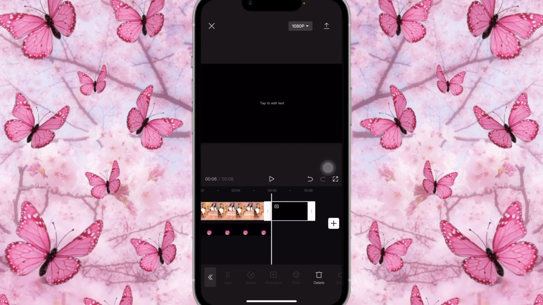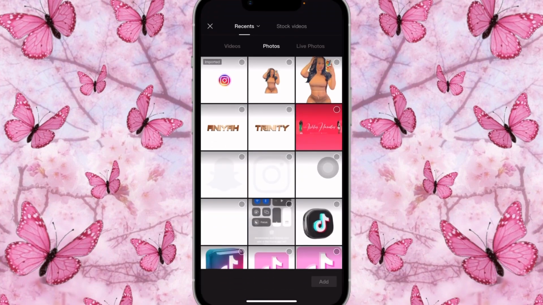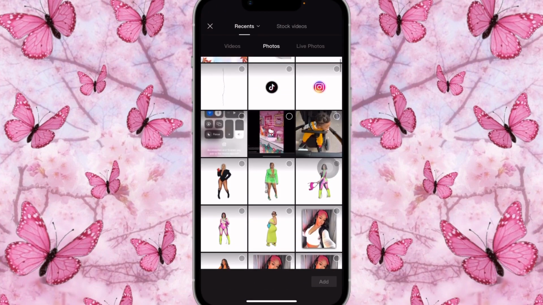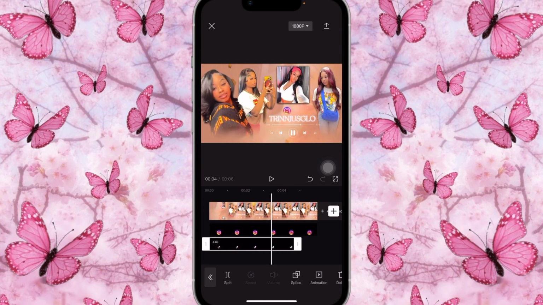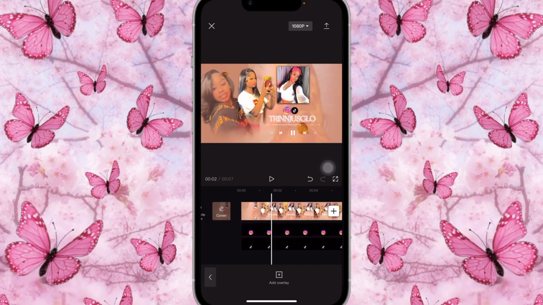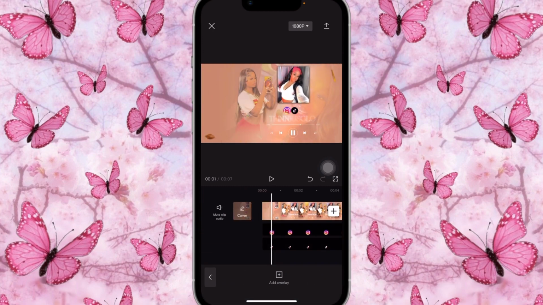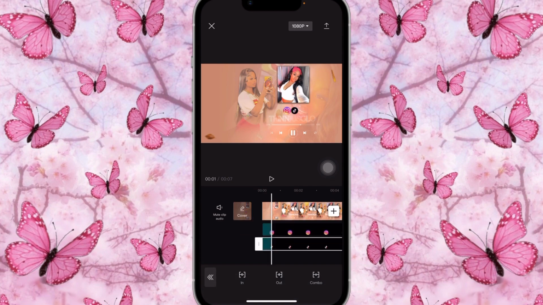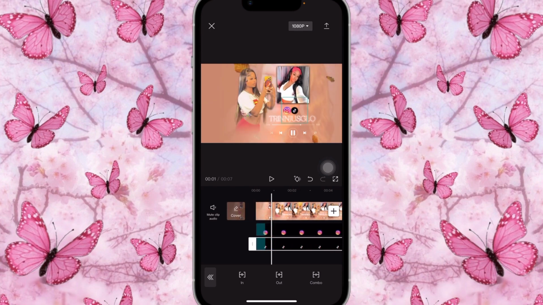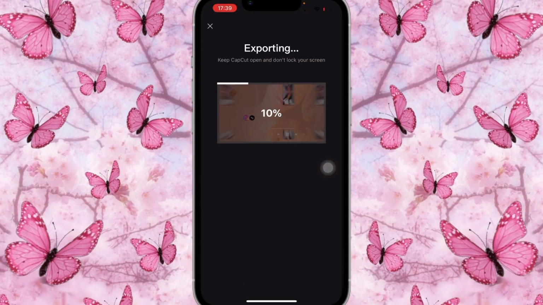open it up all the way, delete that extra watermark, we don't want that. And then you're gonna add overlay again, and this time we're going to add TikTok, bring it down small enough to like match Instagram, and we're gonna open it up all the way as well. Great. So once that is done, you're gonna add animation to them in, and you're gonna click on roll in, roll right. You're gonna leave it at the 5 seconds. You're gonna do the same for TikTok, roll right as well. Great. So they're gonna come in like this. Great. They're gonna come in so fast that you won't even see it. Great. And you're gonna save this in the highest quality.